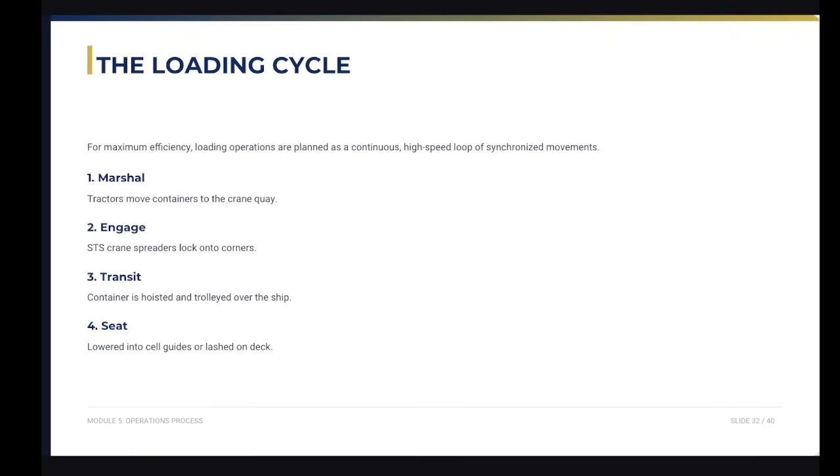First is the marshal. The tractors move containers into the quay and then engage, so the STS crane spreaders lock into the corners. And then in transit, the container is hoisted and trolleyed over the ship. And lastly, the set: it is lowered into the cell guides and lashed on deck. So this is the loading cycle.